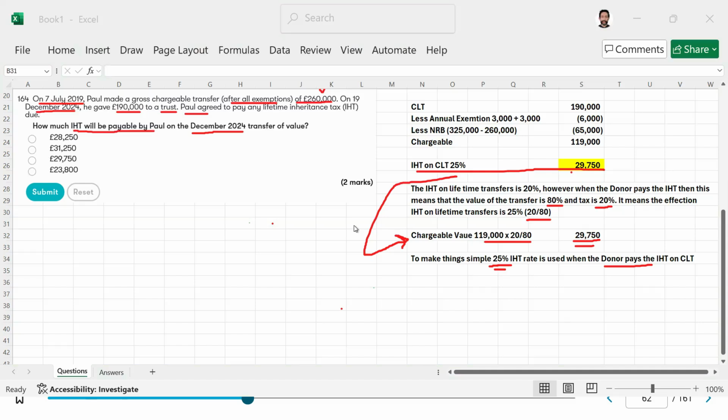What are we ignoring? We're not ignoring anything. Yes, kindly elaborate on the question. Okay, I'm looking at the questions from the group. Which exemption are you talking about? We have given the annual exemption of 6,000.